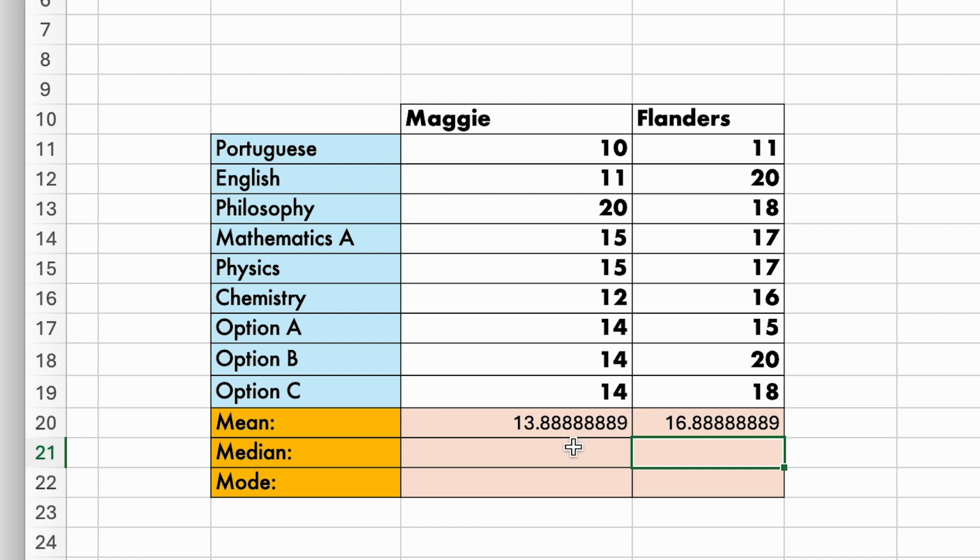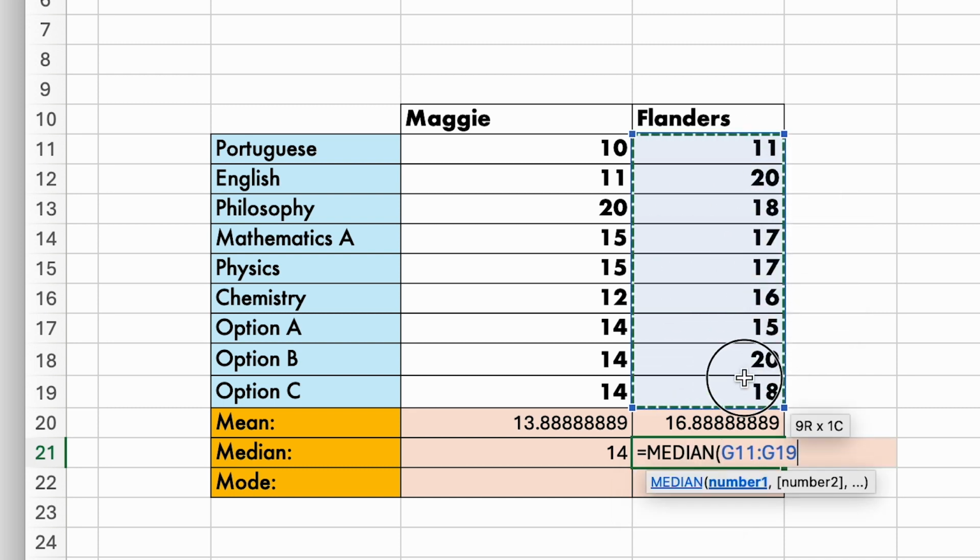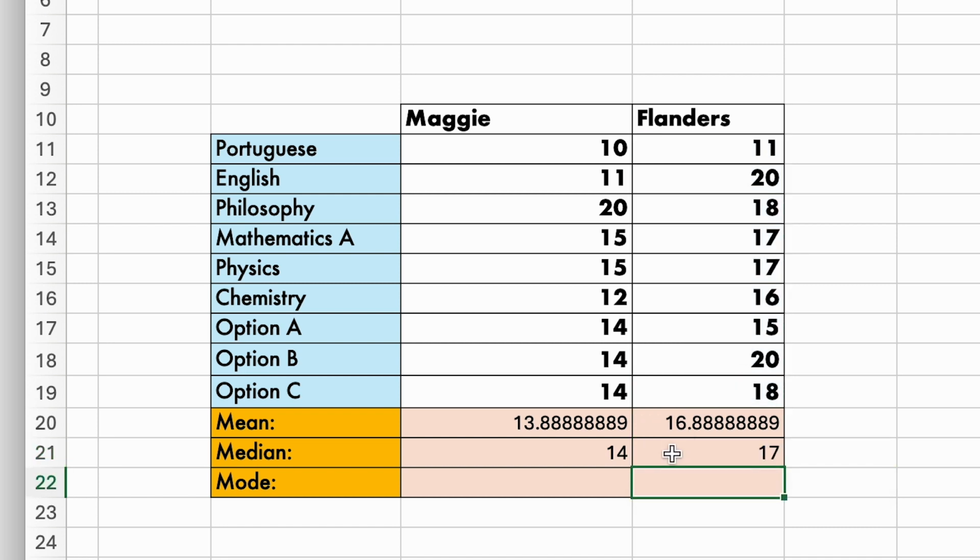Let's see what the median is. We can call the median function and pass the same range as before. We can do the same for Flanders. Call the function median, select the range. That's it. Again, the median is higher for Flanders than for Maggie.